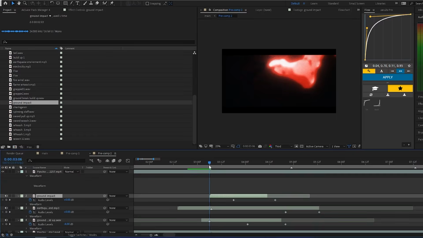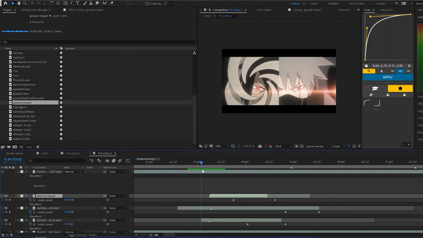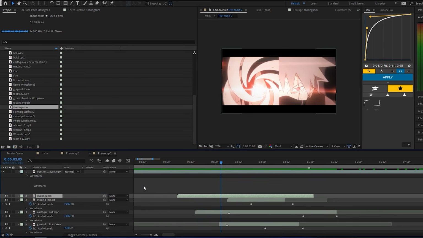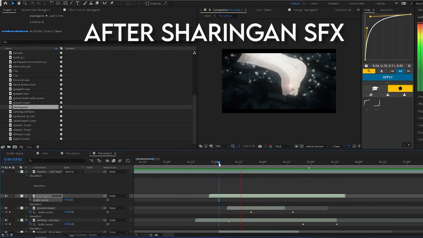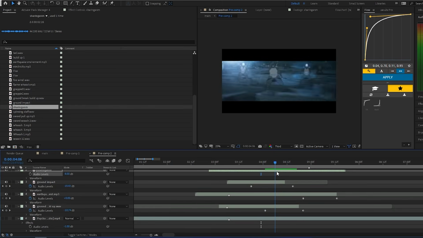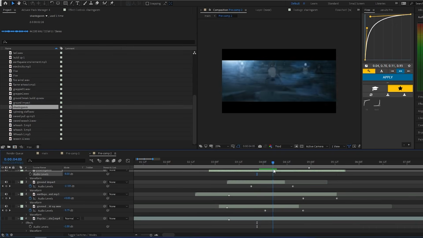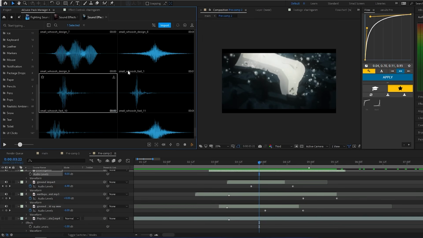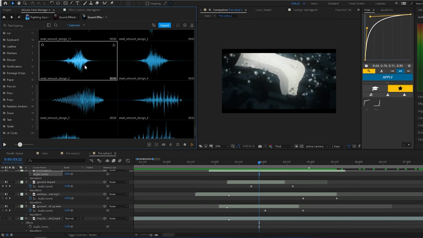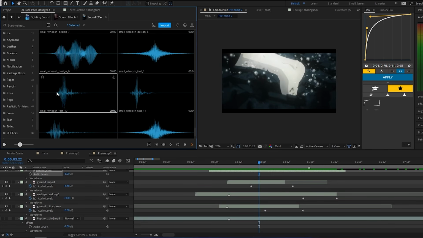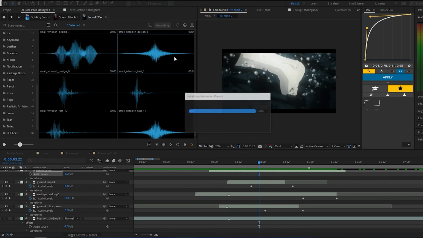Now think what else is happening in the clip. I see that shotgun effect coming on, so a shotgun sound effect would look good here, so I'm gonna use that. Then there's this transition here, so I will add a whoosh. It's a quick transition, so I will add a fast whoosh to match the movement. I will use this whoosh from AEG Sound Effects Pro Pack. What I like about these packs is that I can just hover over the sound effects and it will play automatically. Saves a lot of time. Just click on import and it will be imported.